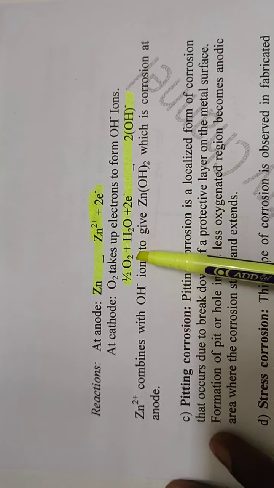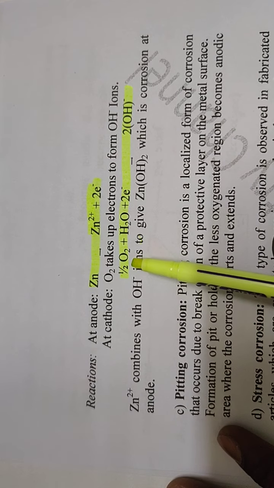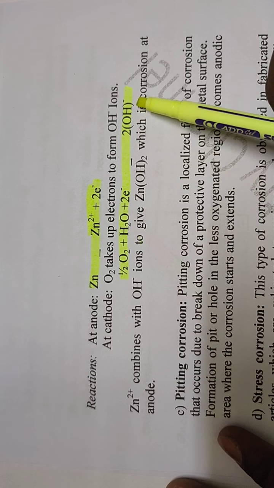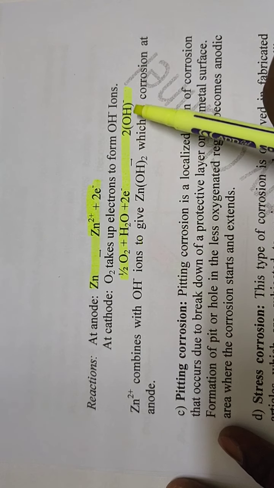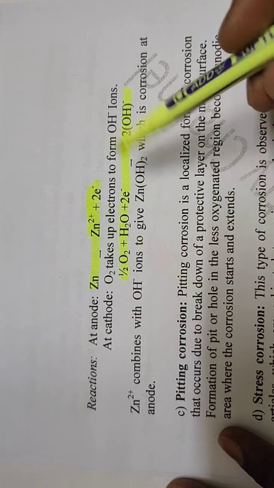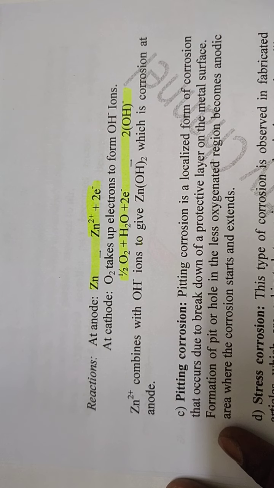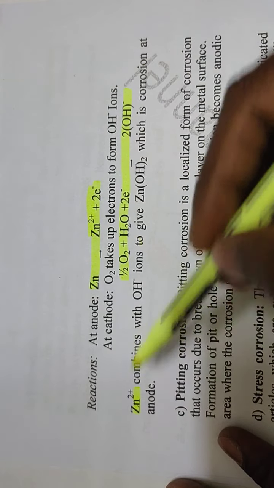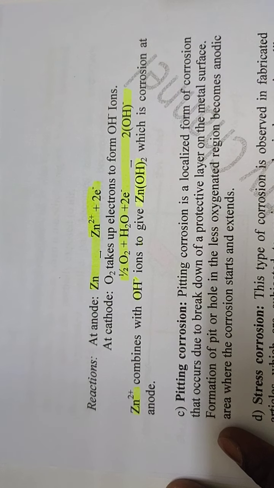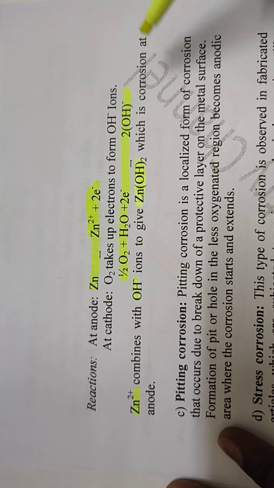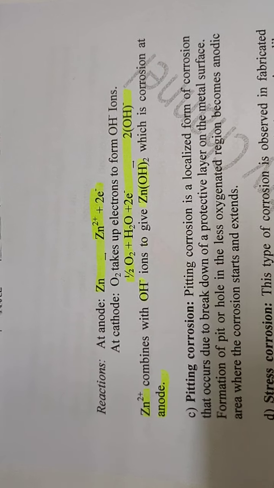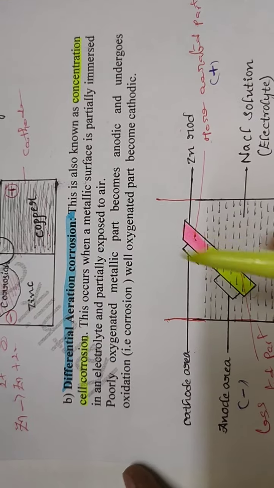Zn2+ combines with OH minus ions to form Zn(OH)2, zinc hydroxide, which is the corroded product at anode.